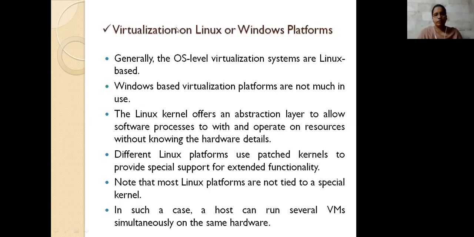And then next we have virtualization on the Windows platform. How we provide all this is by taking the abstraction level to allow all these software portions to run without the hardware details, meaning it is not asking for any hardware details here. It runs all these things without knowing what the hardware details are or where the resources have been used.